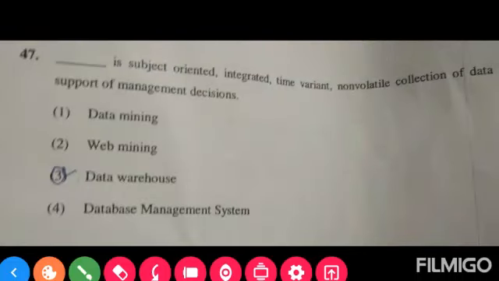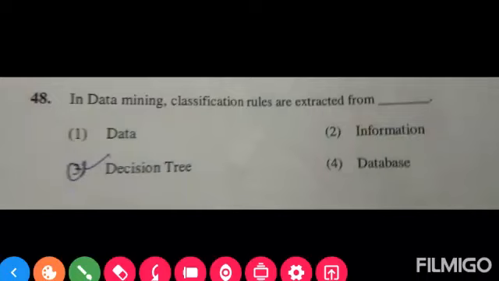Next question, question number 47. Dash is a subject oriented, integrated, time variant, non-volatile collection of data in support of management decisions, and the correct option is third one, data warehouse. Next question, question 48. In data mining, classification rules are extracted from, and the correct option is option number third, decision tree.